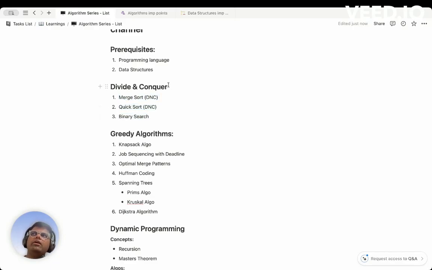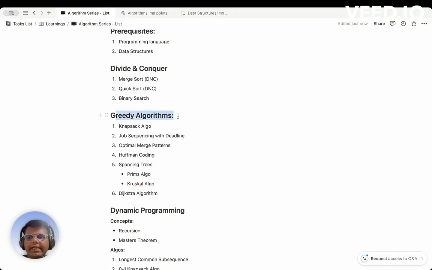In divide and conquer, basically we divide a problem. We have a large problem, and then we divide that entire problem into subproblems, and then we solve each of these subproblems, and whatever solutions we get, we keep on combining those solutions and forming a bigger solution. That's how these kinds of algorithms work.